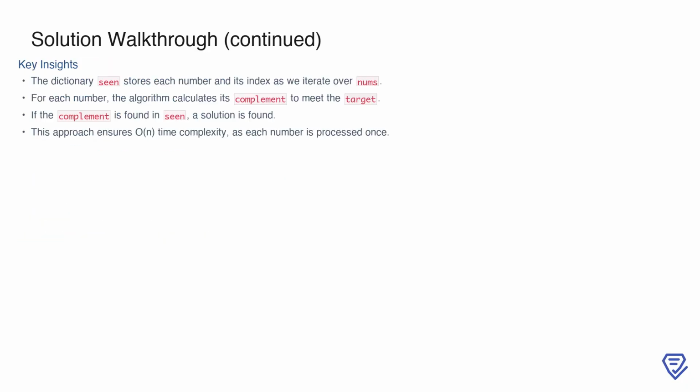The key idea behind this solution is the use of the scene dictionary to efficiently track each number and its index as we iterate through the array. For every number, we calculate its complement by subtracting the number from the target. If the complement is already in scene, we immediately have our solution, as the indices of the current number and the complement will add up to the target. This approach ensures that each number is processed only once, resulting in an O(n) time complexity. By leveraging a dictionary for constant time lookups, this algorithm is both efficient and straightforward, making it a great choice for solving the two-sum problem.